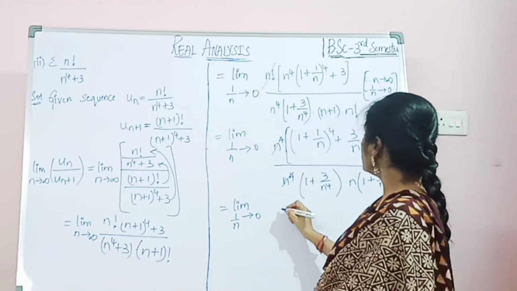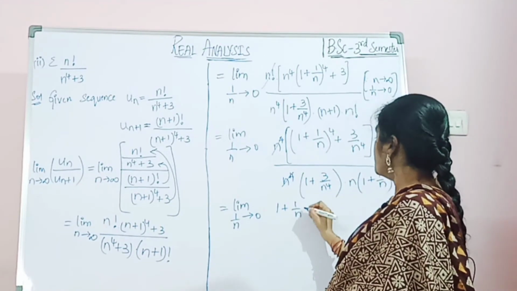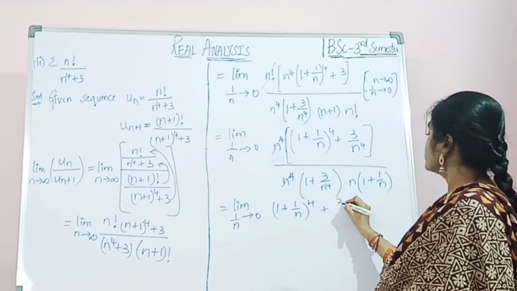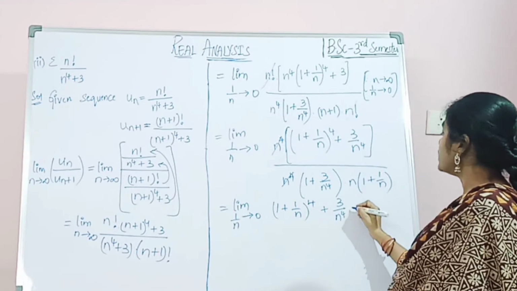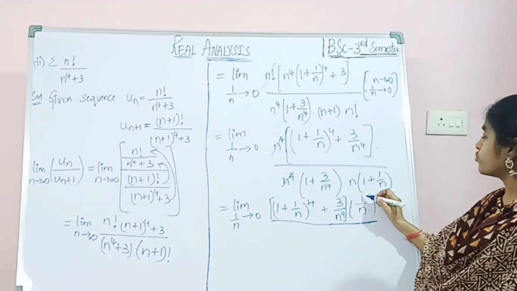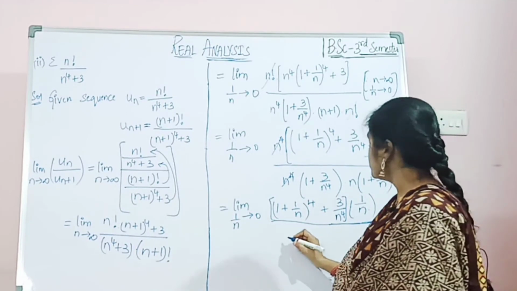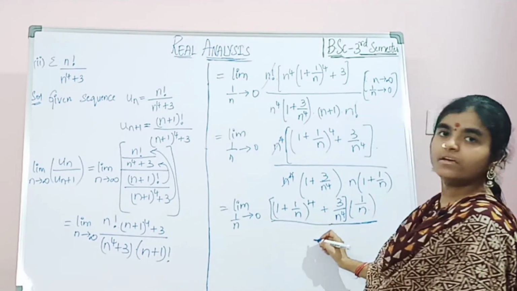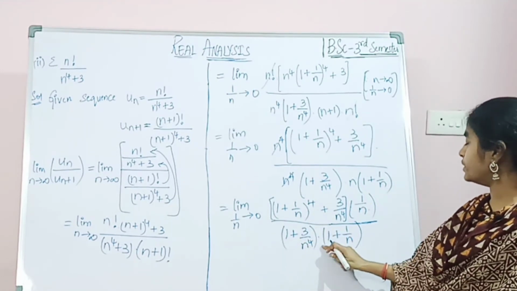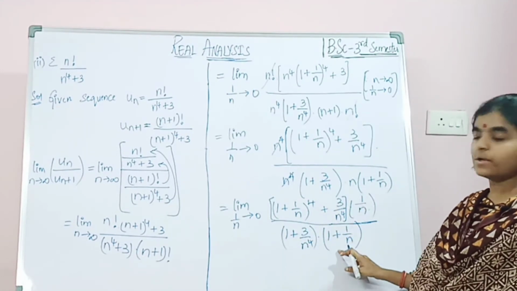Now what is remaining here? 1 plus 1 by n whole power 4 plus 3 by n power 4 into, now this multiplication n goes up and becomes division, so 1 by n. So by, what is remaining here? 1 plus 3 by n power 4 into 1 plus 1 by n.